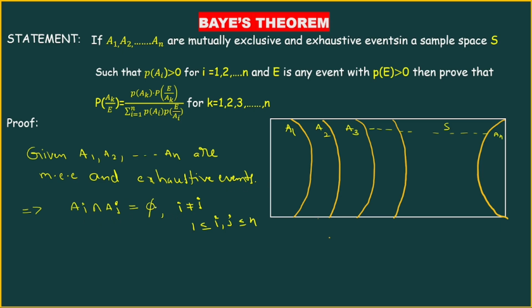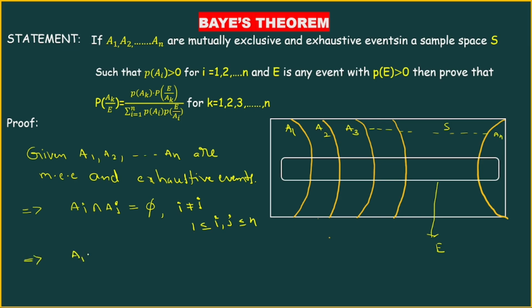And next, I am taking any other event E in the same sample space S. This is E. Here one more point: A1, A2, A3, and so on, An are what type of events? Exhaustive events. That implies we can write A1 union A2 union, and so on, union An equals S. These are the two points: mutually exclusive and exhaustive.